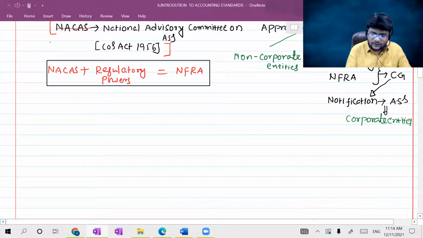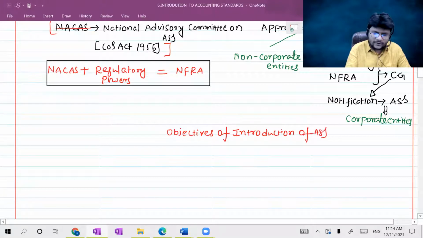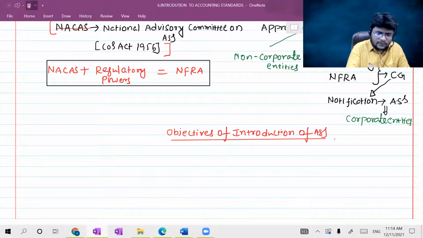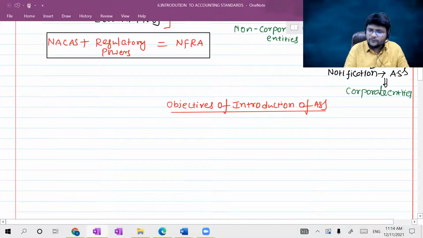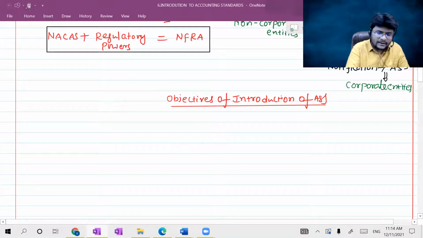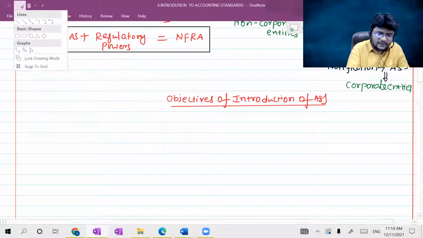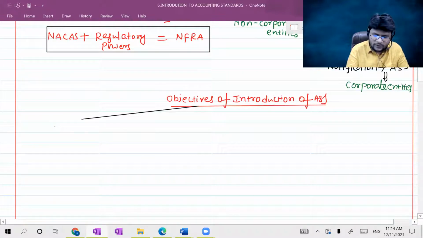Just now we saw the objectives of introduction of accounting standards, right? First let me put the objectives of introduction of accounting standards, then we will check the note, guys. There are four main objectives, or four main reasons why accounting standards were introduced. What is the first and foremost reason, guys? That is standardization.